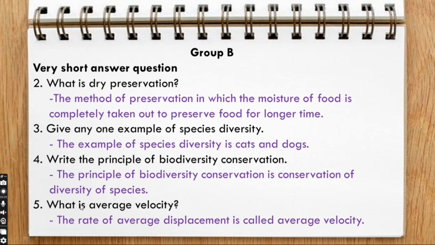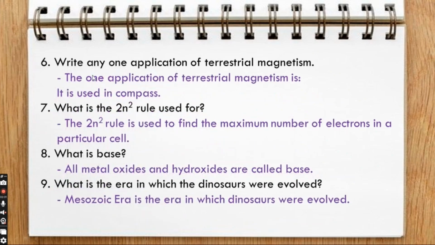What is average velocity? The rate of average displacement is called average velocity. Write any one application of terrestrial magnetism. The one application of terrestrial magnetism is that it is used in a compass. What is the 2n² rule used for? The 2n² rule is used to find the maximum number of electrons in a particular shell. What is base? All metal oxides and hydroxides are called base.